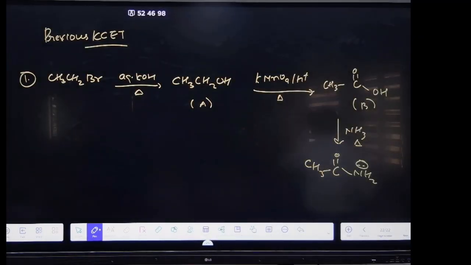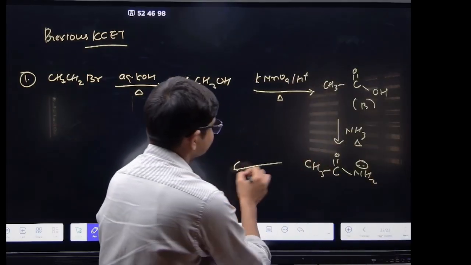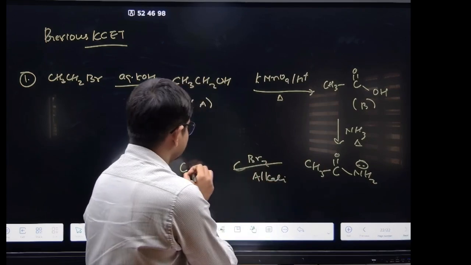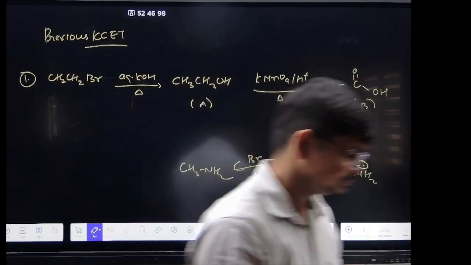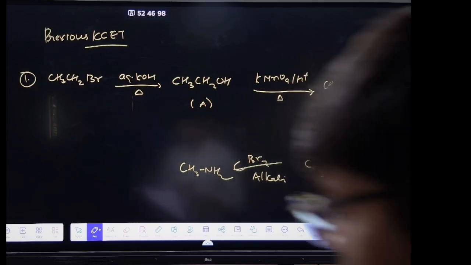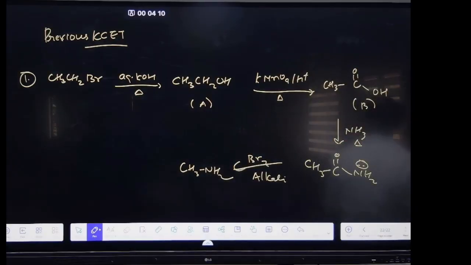It is the Hofmann bromamide degradation reaction. Br2 and OH, right? It is the Hofmann bromamide degradation. So what will form? CH3NH2. Which option then? Third option. Got it? Understood? Now see, question number 2, you see.